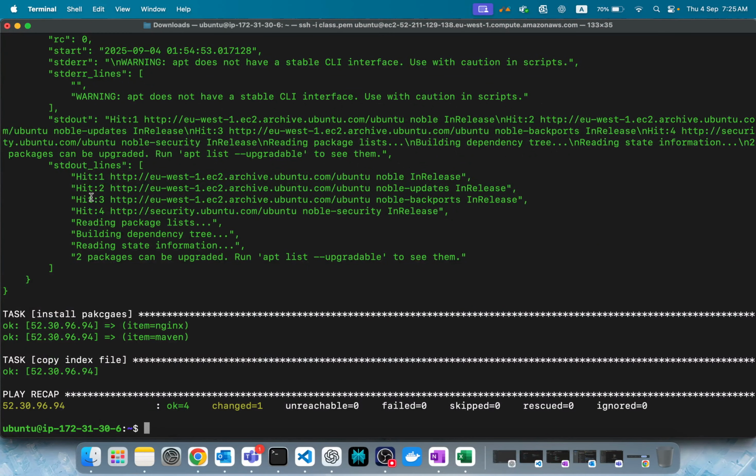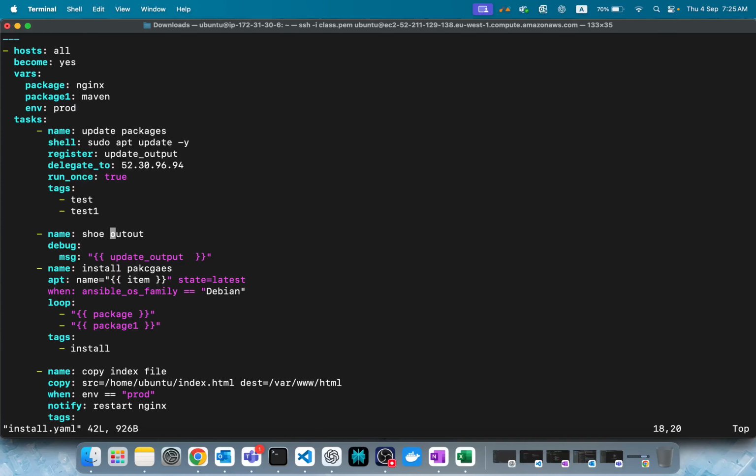So you have to register a task. Registering the task with register, obviously, and you can use a debug. What is the message inside the debug? We have to use a message to print it. Got it? That's what register is about, that's what you use when you want to print an output. Got it?